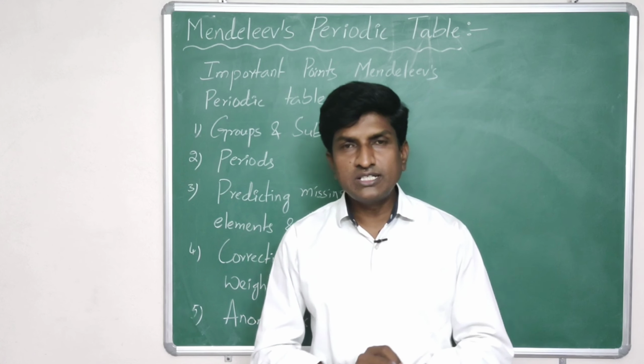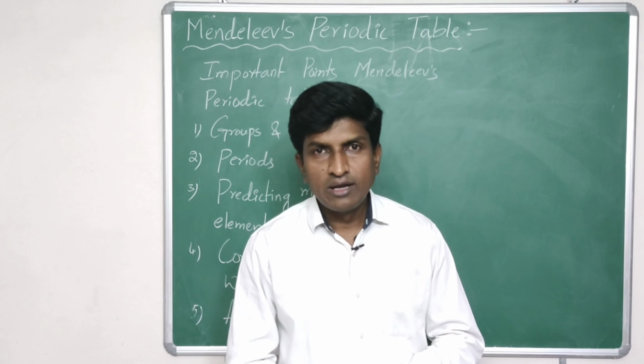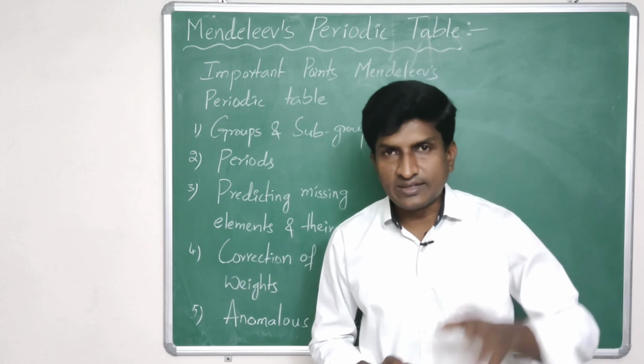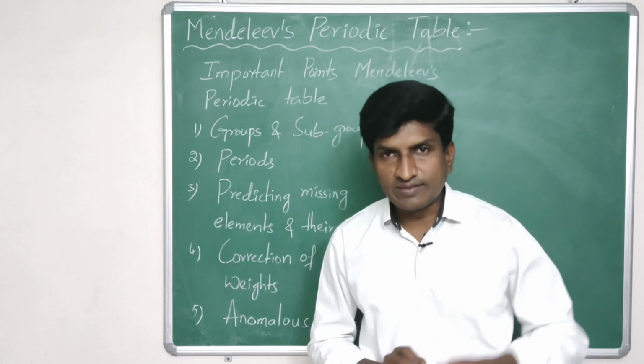While arranging the elements in the periodic table, Mendeleev predicted that some elements were missing, and he believed that the missing elements would definitely be discovered in future.